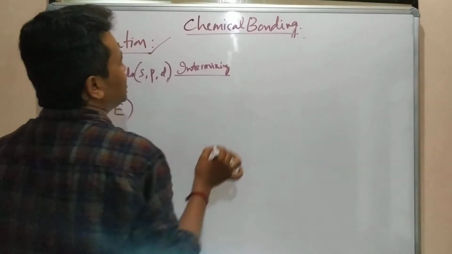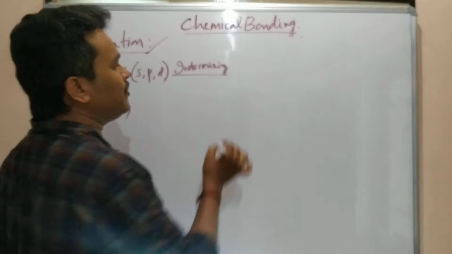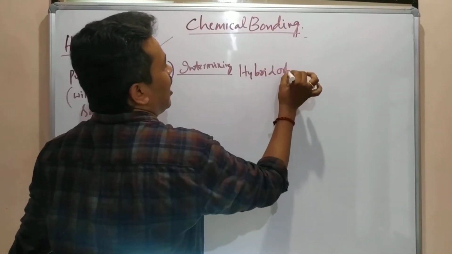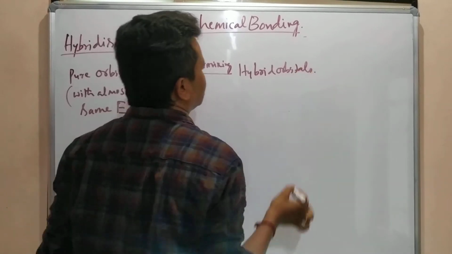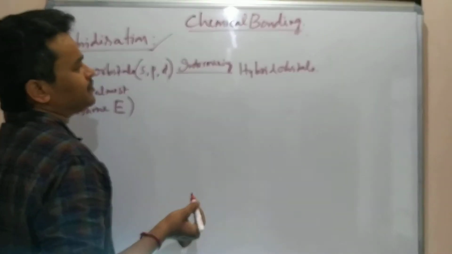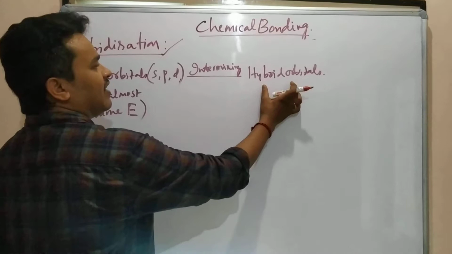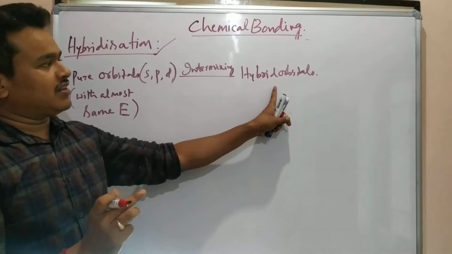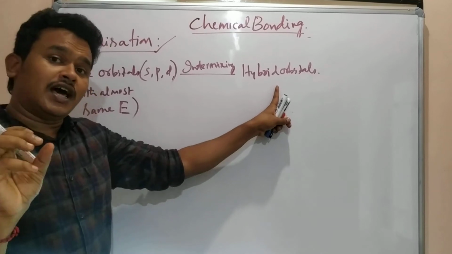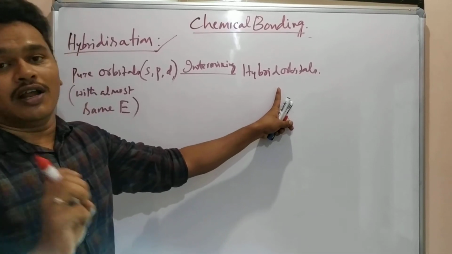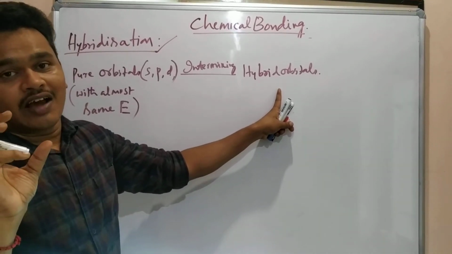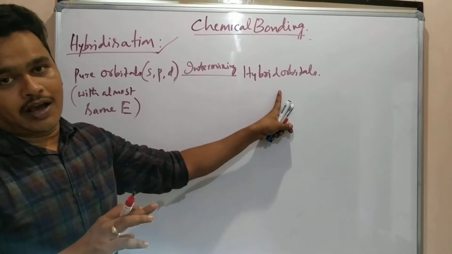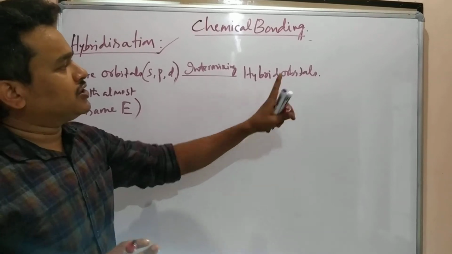They are mixing with each other and forming some new orbitals called hybrid orbitals. These hybrid orbitals are effectively combinedly forming. Whatever hybrid orbitals are formed are stronger, and their overlapping will be stronger than normal orbital overlapping.